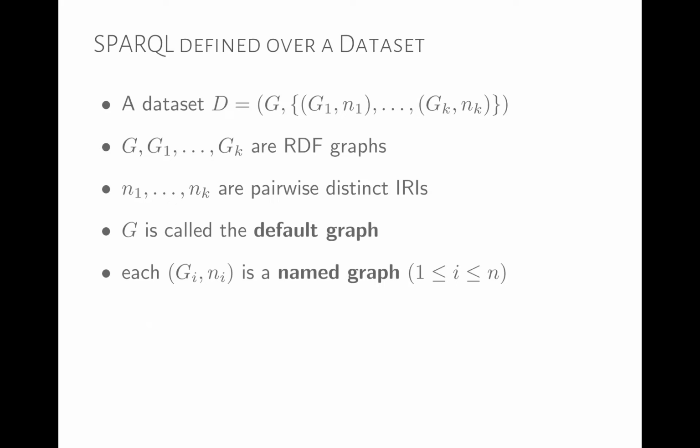G is called the default graph. This is basically the graph we refer to if we don't say any name. And then each pair Gi, Ni is a named graph. So we have a pair of a graph and a name. We can then reference, for example, give me the graph associated with N2, which is an IRI. So we have our dataset, which has a default graph and a set of named graphs, where every name is an IRI that names an RDF graph that we can reference.